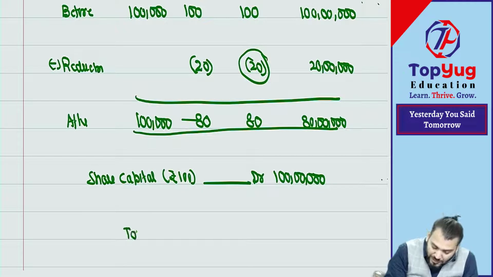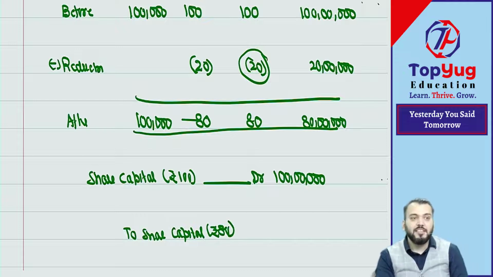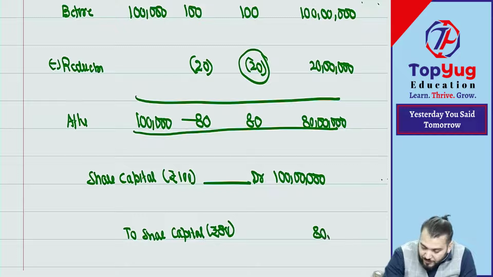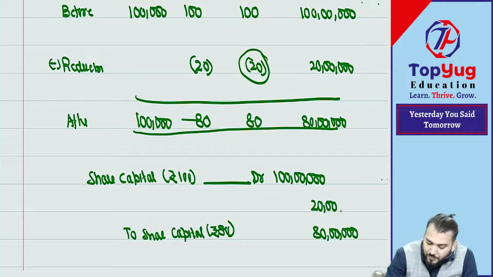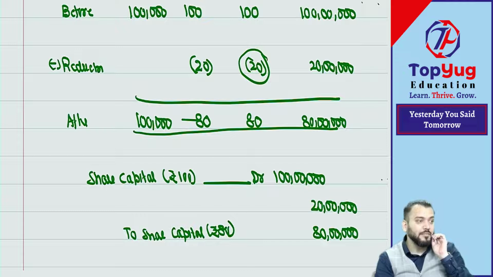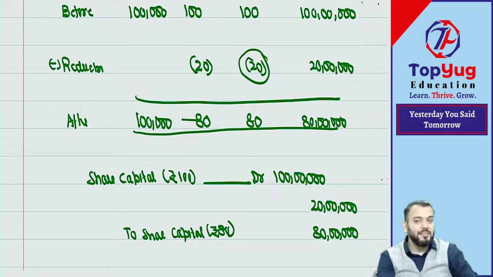It will now become share capital of rupees 80, which means now 80 lakh. So how much is the difference? Here this reduction will be nothing but gain for the company, because if shareholders reduce, it becomes a gain for the company.